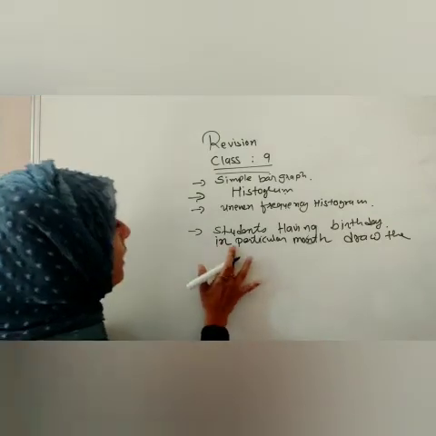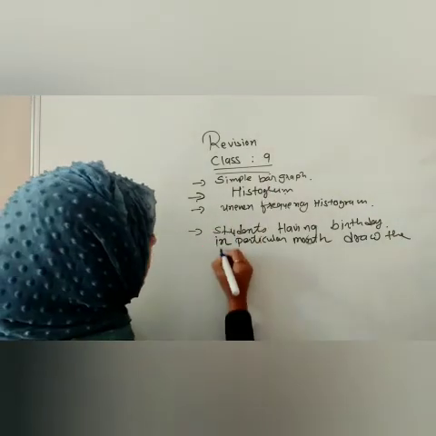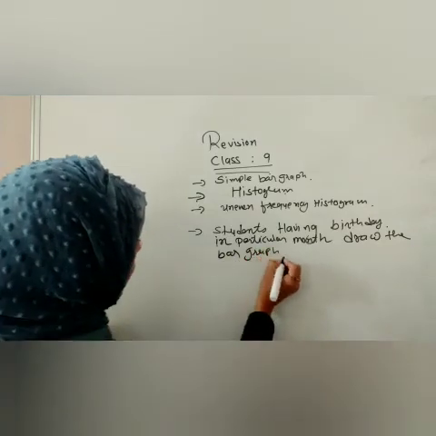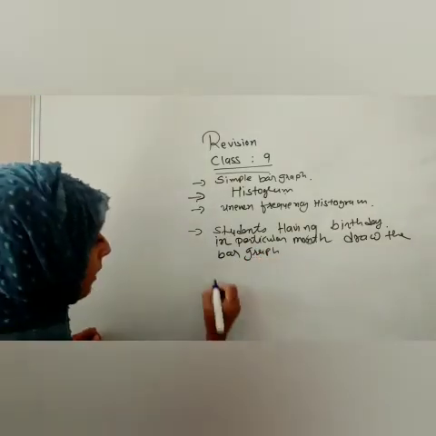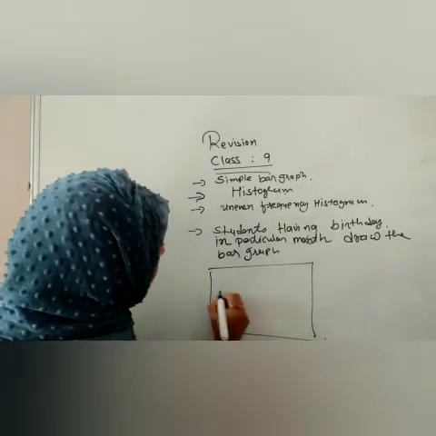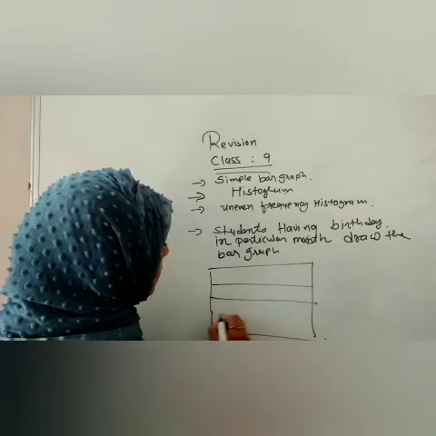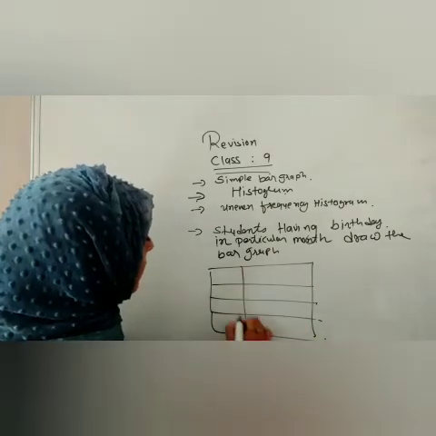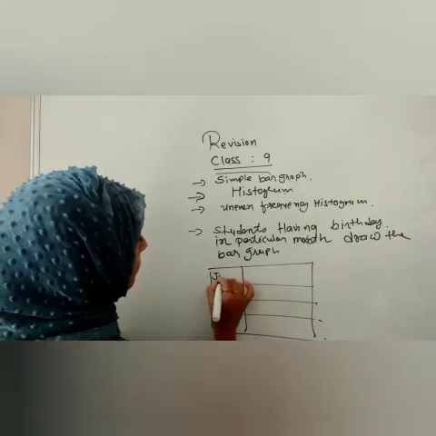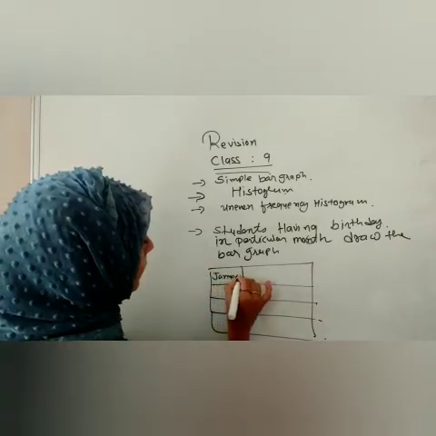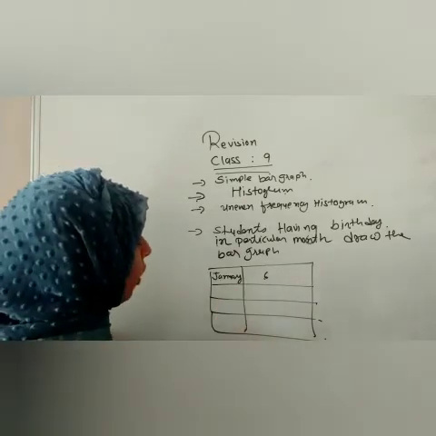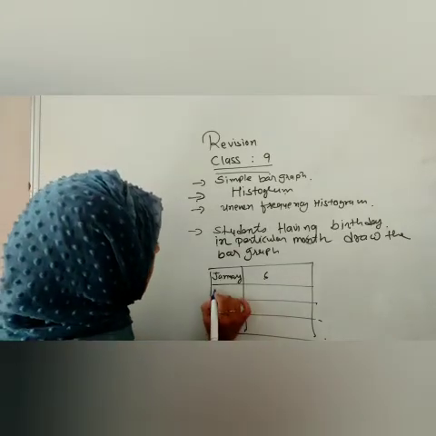Or draw the bar graph. First let us do the bar graph. So here one table is given to you that you have to draw. Suppose they are giving us that in January, 6 students of a particular class have a birthday.